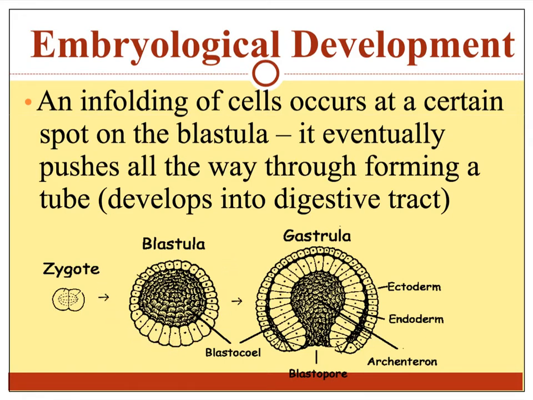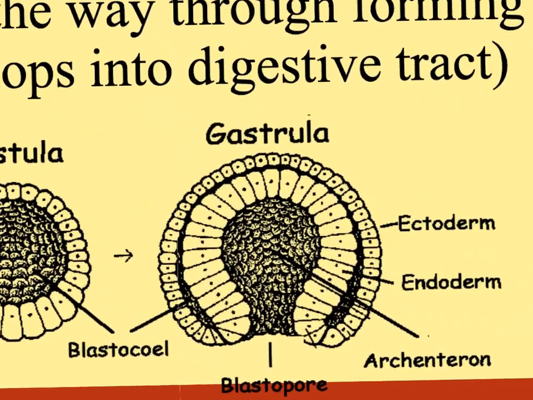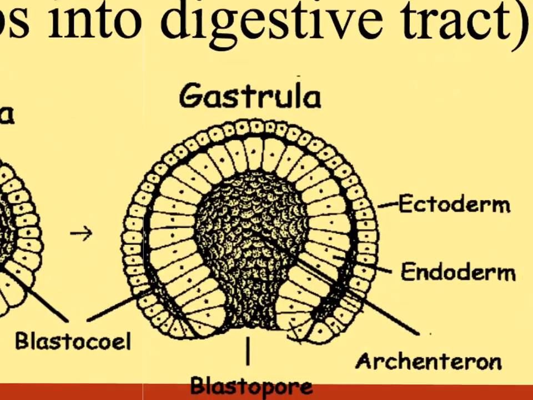And then when the cells start to fold inwards, you see this tube here, which will eventually develop into the digestive tract.